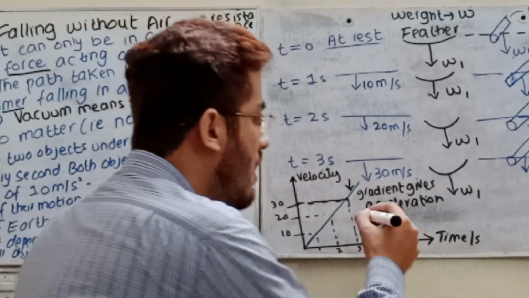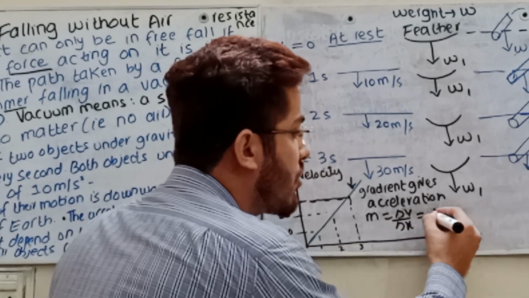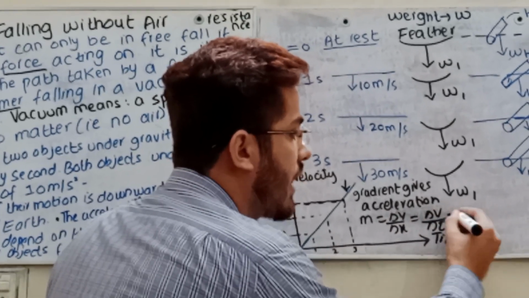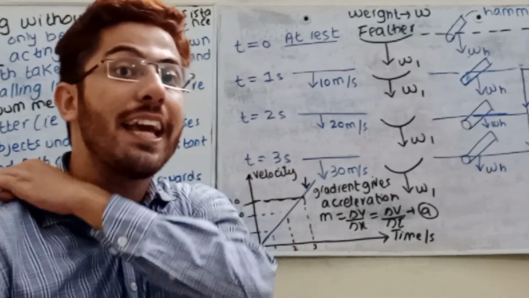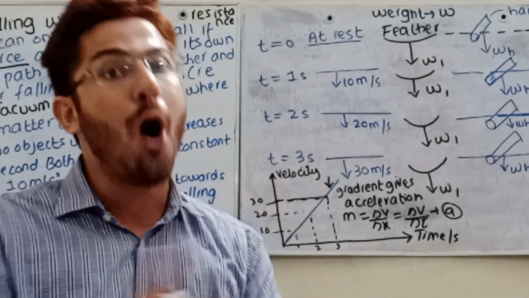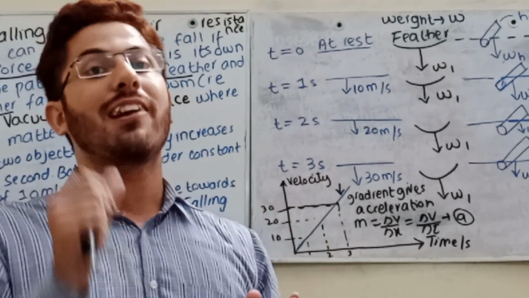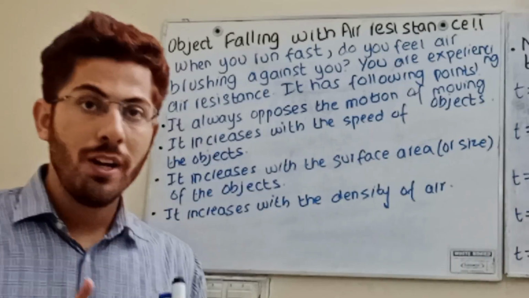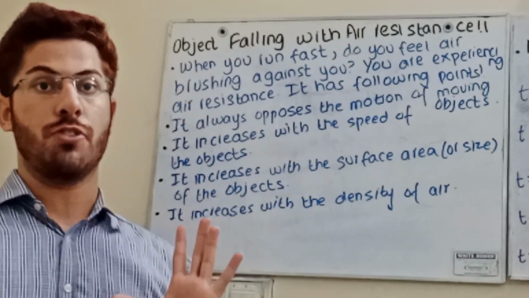Gradient is change in y upon change in x, which is change in velocity upon change in time, basically acceleration. This is the case of an object falling without air resistance, in a vacuum. Now we are dealing with an object falling with air resistance.